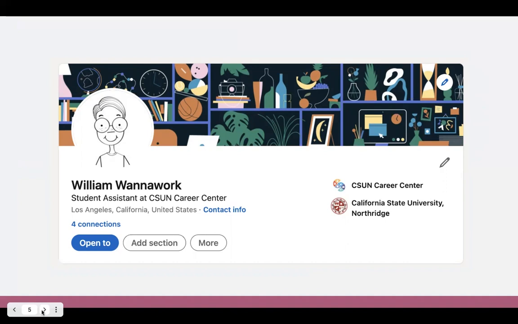It's just some general information about who William is. You can include any job positions you're at, the school that you're attending, and you also have the option to connect with others. Over there it says connections. If you click on that, you can see William's connections, his friends and colleagues who he's connected with on LinkedIn. So this is a great overview of who you are, and this is what it's going to look like once you get started.